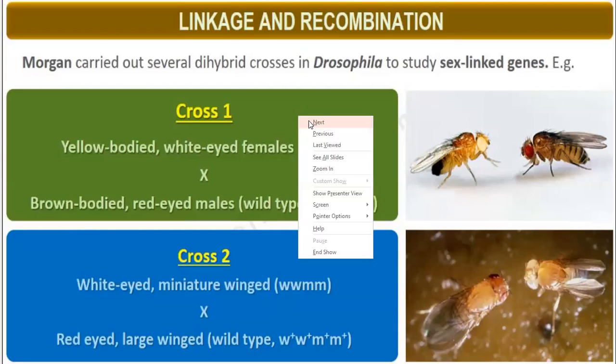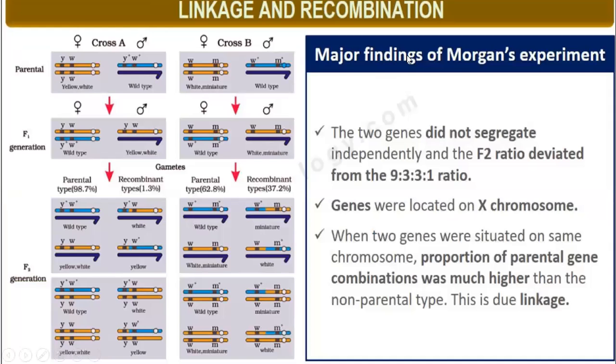So let us explain it with the help of this diagram. It is also given in your textbook. See class 1, parental combination. See the position of these genes. YW, one female X chromosome. And on this male, there is a YW and YW. So this is yellow and white type. These genes YW are also present on the same chromosome. So here parental type is what?